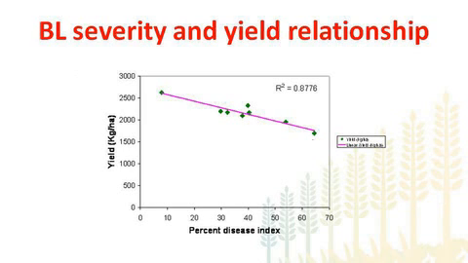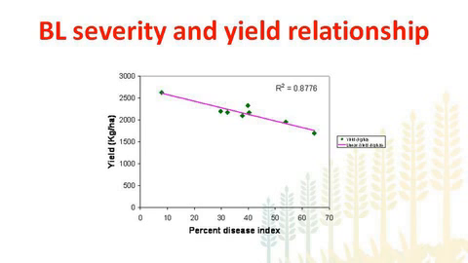There was actually a strong negative linear relationship between disease severity or percentage disease index and yield of canola, which shows that surely blackleg affects the yield of canola.